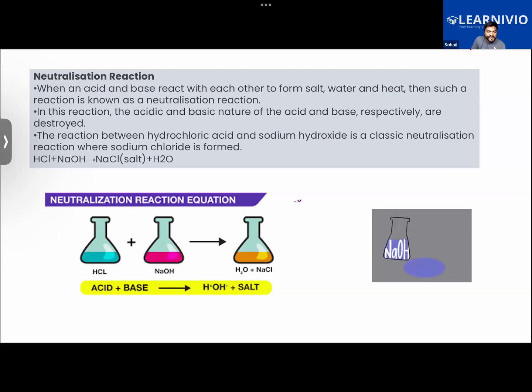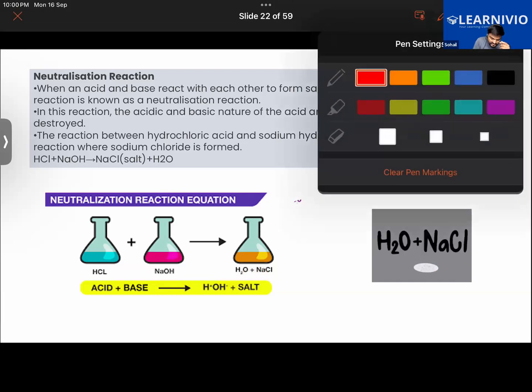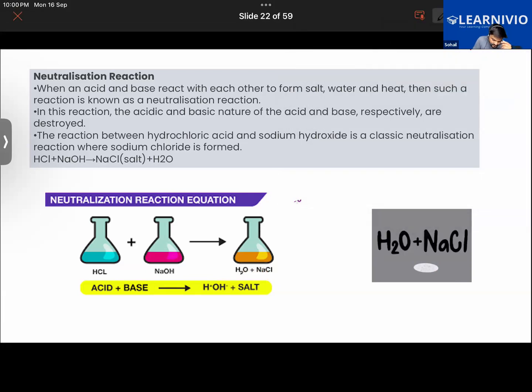So we have this classic example of the reaction between HCl, hydrochloric acid, and NaOH, which is sodium hydroxide. As a result of the reaction, we get the salt plus water. Salt plus water is formed in this reaction.